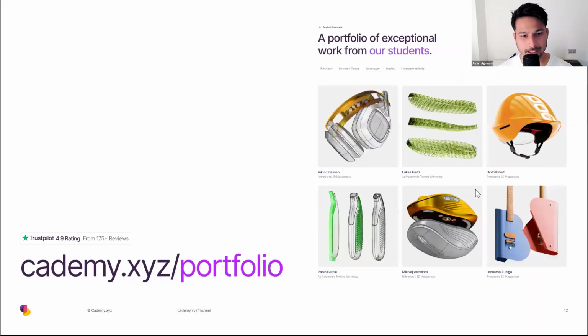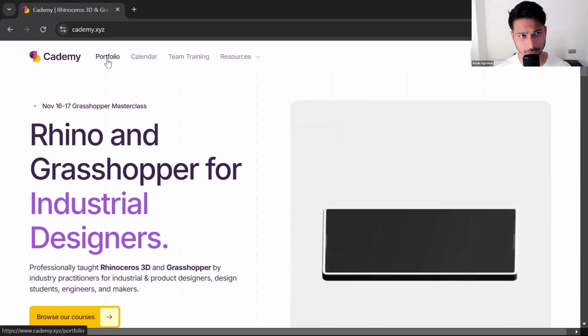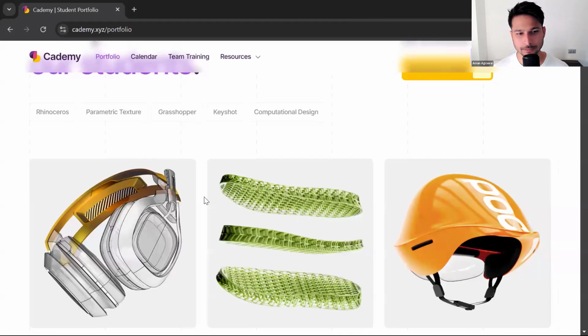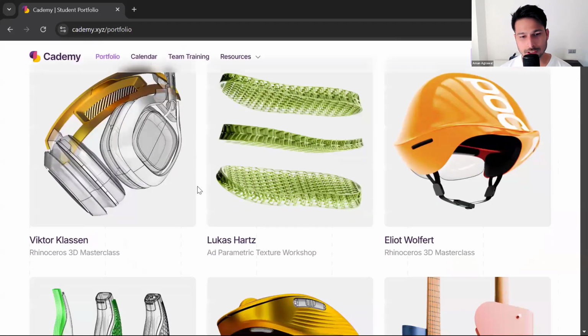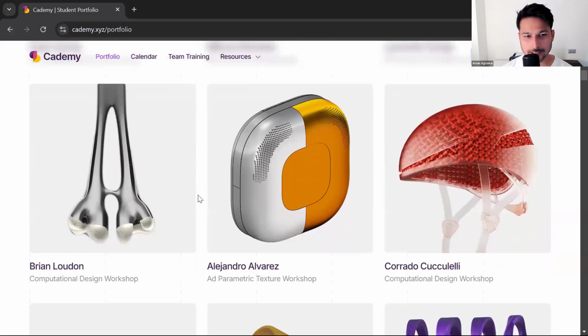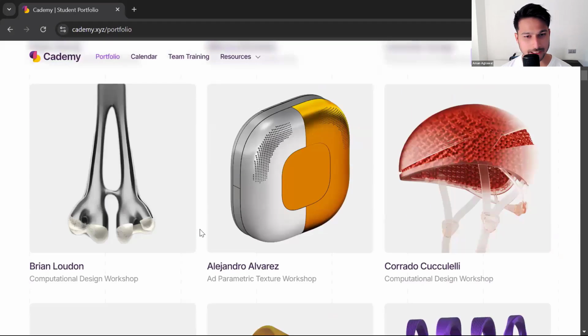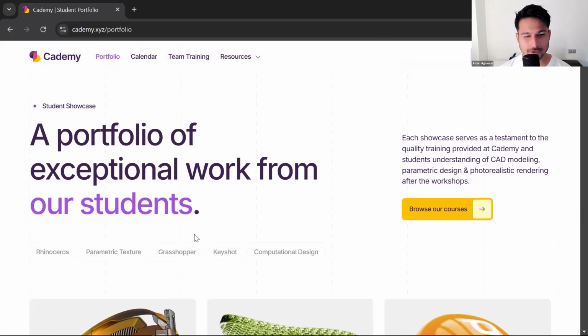You can also check the projects that our students have made on our webpage, in our portfolio section. These are the projects our students made after doing, let's say, the Rhino Masterclass. We request our students to create these projects so that they have constant contact with the software. They also request a certificate after submitting these projects. Again, it helps them keep practicing. We also have an online community where they can share their doubts, and together we can resolve their questions. So you can also check those.